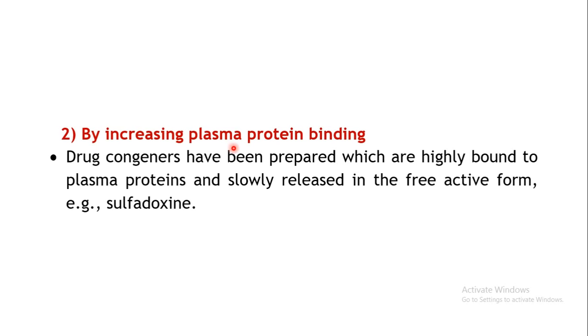Then the next method of alteration or prolongation of the drug action is by increasing the plasma protein binding. So if you convert the drug into a different form which has high affinity to bind to the plasma proteins, what will happen? Your drug will remain in the bound form. And what we have seen, the bound form of the drug is not available for distribution, it is not available for metabolism, and also it is not available for excretion.